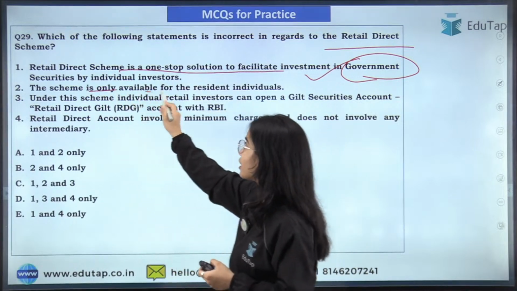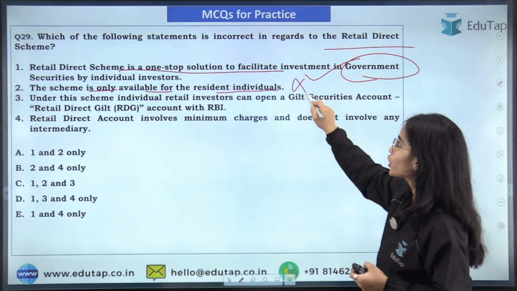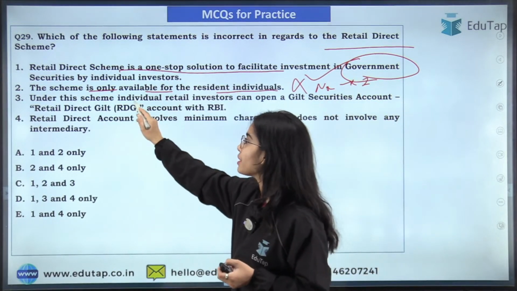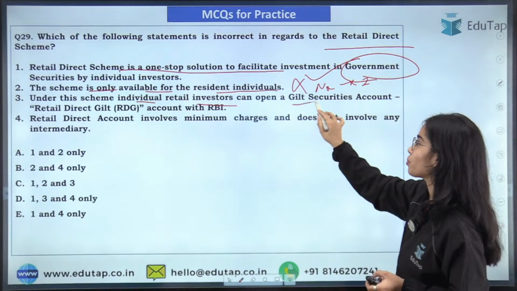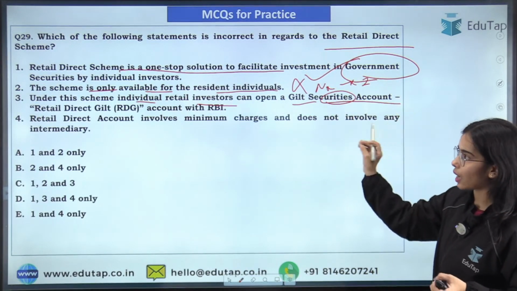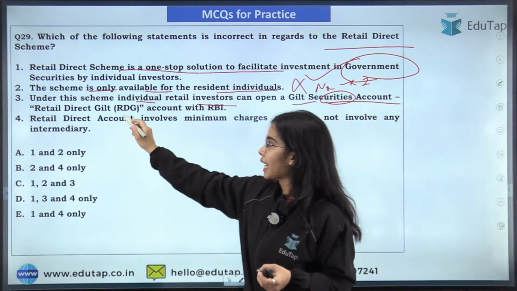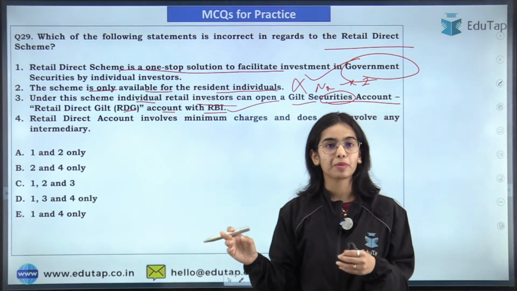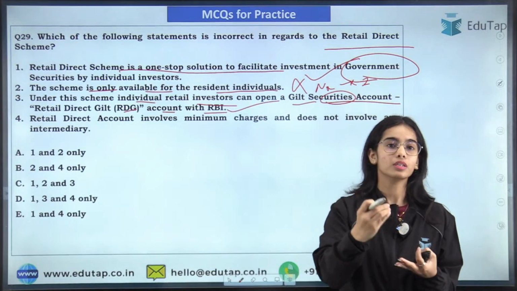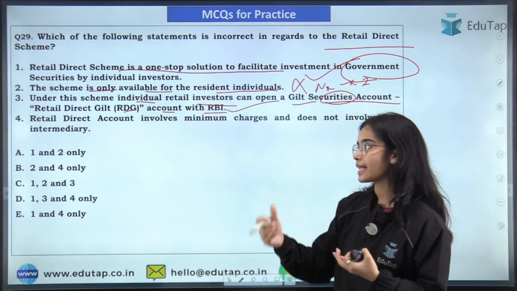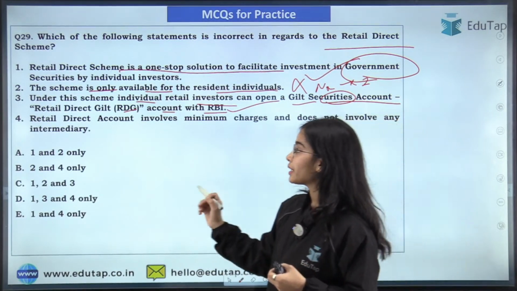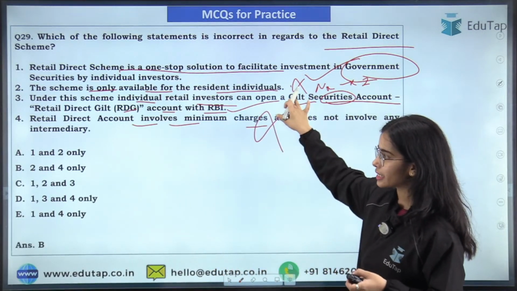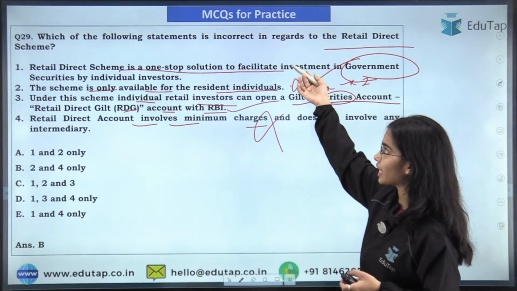The scheme is only available for the resident individuals. No, it is also available for the non-resident individuals. Under the scheme, individual retail investors can open a Retail Direct Gilt account with the RBI. So that is correct, that the retail gilt account can be opened for the purchase of government securities and for the selling of government securities also. Retail direct account involves minimum charges, so that is incorrect. So second and third statements are correct, and you have to find the incorrect statements.